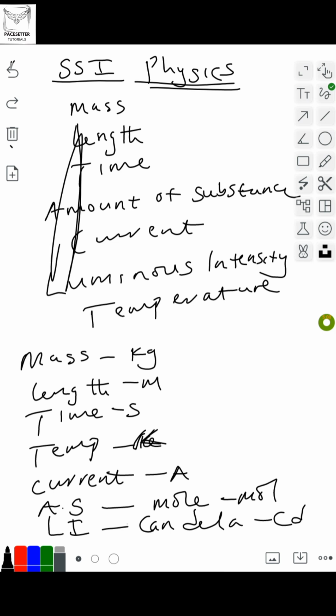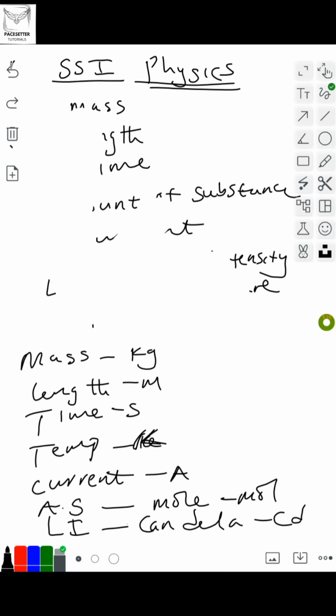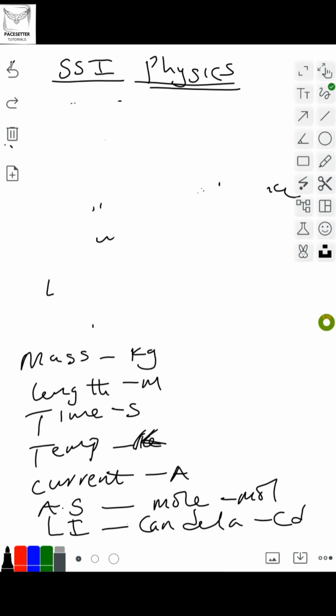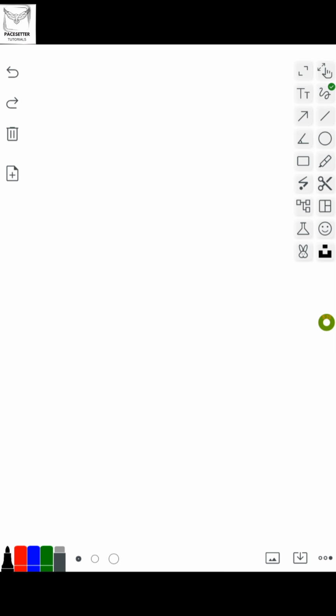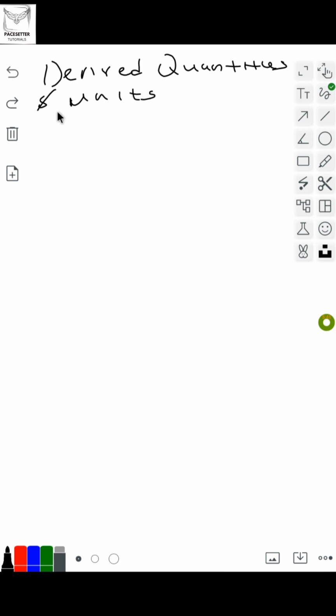Now the next thing you may need to know is the derived. As we have fundamental, we also have what is called derived units. We have derived unit or derived quantity. These are derived from fundamental quantities.